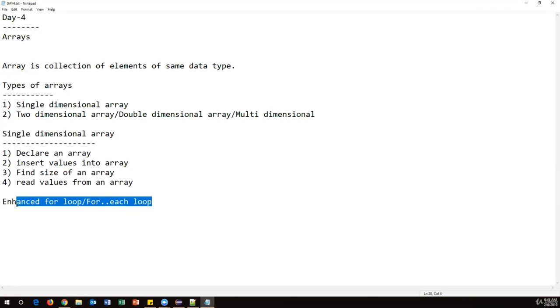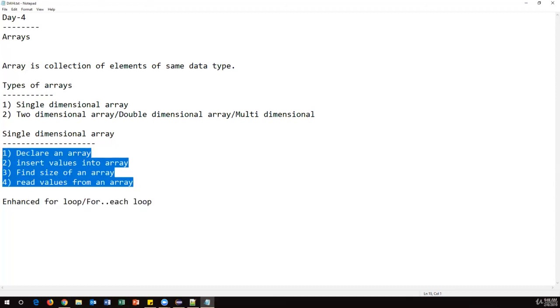Whenever you are working with arrays or lists or hash maps or these kinds of data structures, you have to use the for each loop. This will be very, very simple. You can still use the classic for loop, but it is a little complex. When you come to the for each loop, it will be very, very simple. I'll show you both of them at the time of reading the arrays and storing the values. So I can just use these looping statements. Right. Now let us see an example to perform these operations.